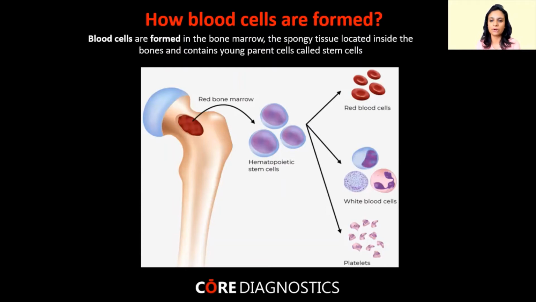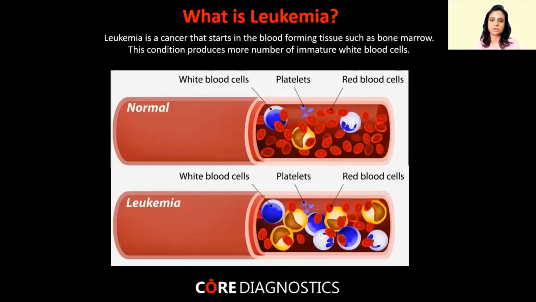Now, have you thought, if these cells become abnormal in nature, then what will that condition be called? That condition will be called leukemia. So leukemia is a cancer that starts in the blood forming tissue such as bone marrow. This condition produces more immature white blood cells.